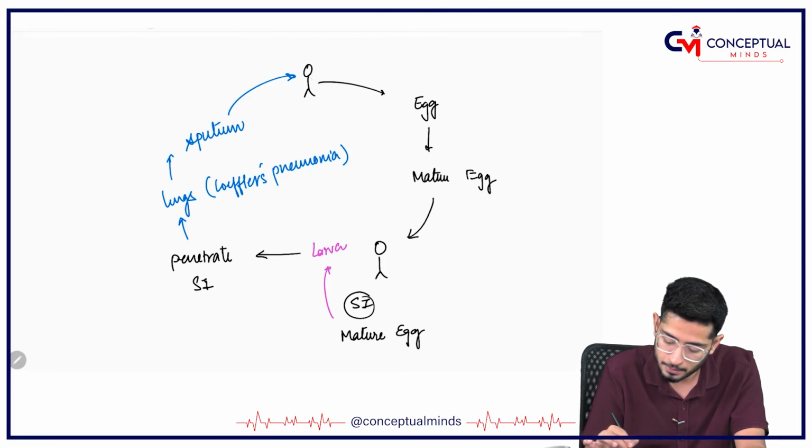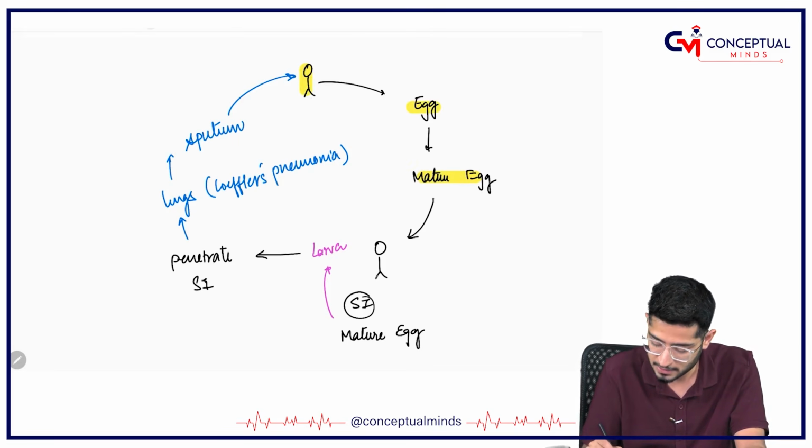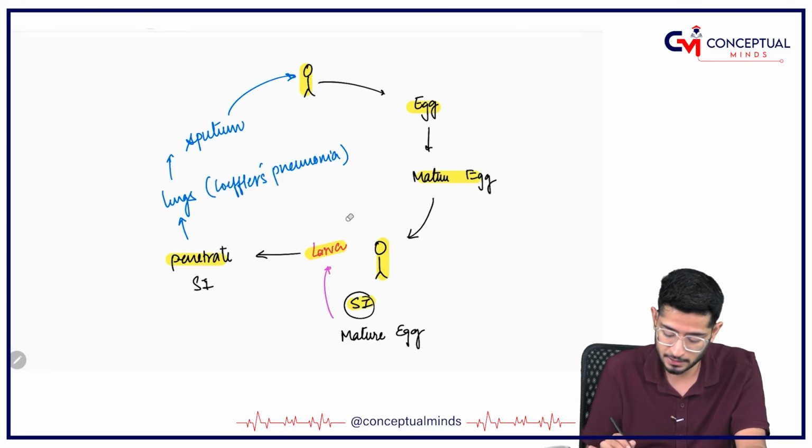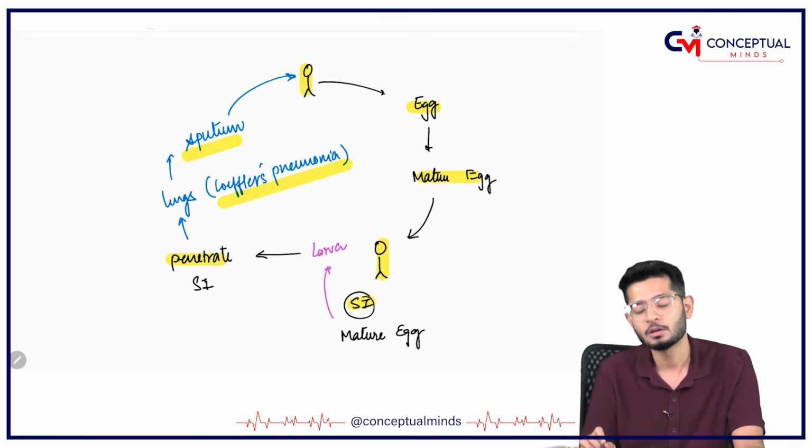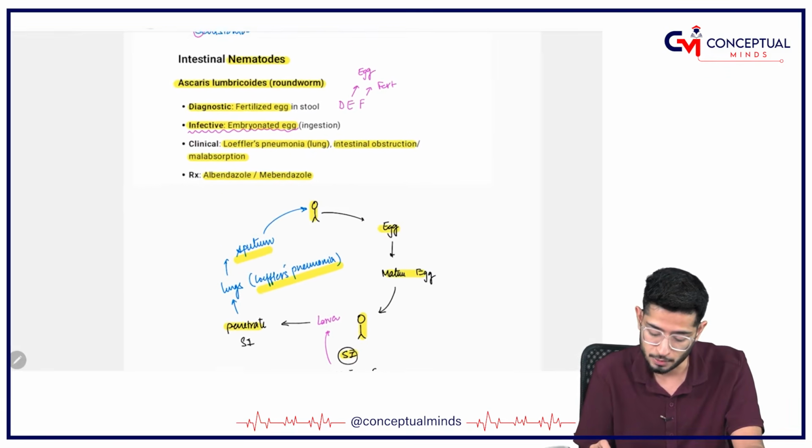So what happened? Definitive host human, egg, mature egg, ingested by the humans, coming into the small intestine, making the larva, penetrating the small intestine, then going to the lungs, causing Loeffler's pneumonia, and via the sputum again going back into the human body.